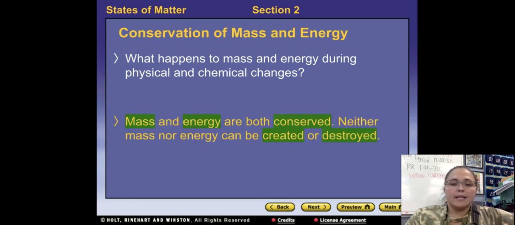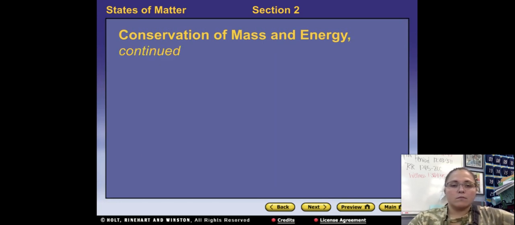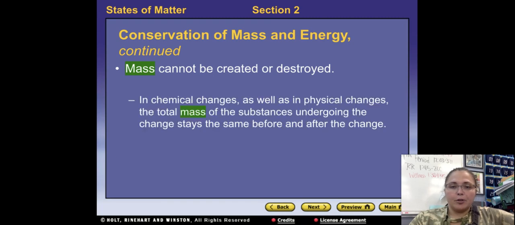So mass and energy are both conserved, which means that we don't lose them. Neither mass nor energy can be created or destroyed. Mass cannot be created or destroyed. In a chemical change as well as in physical changes, the total mass of substances undergoing the change stays the same before and after the change.